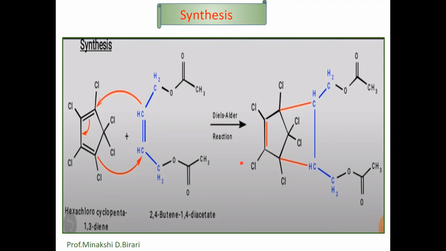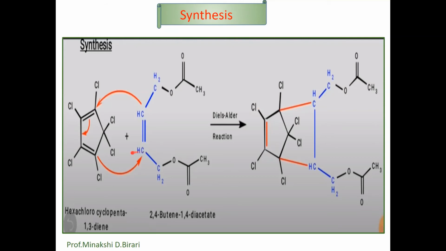Endosulfan is synthesized by the reaction between hexachlorocyclopentadiene and cis-butyl 2-diol with thionyl chloride to give a mixture containing 70% alpha endosulfan and 30% beta endosulfan.